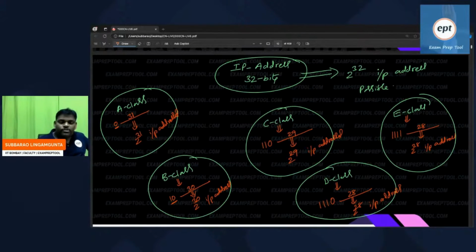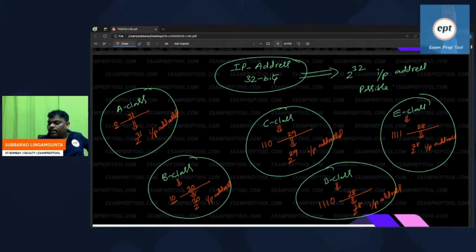How many bits are fixed in the A class? First bit is fixed 0. In the B class, first 2 bits are fixed 1 0. Fixed means one choice. In class C, 3 bits are fixed. Fixed bits cannot change; other bits will change.